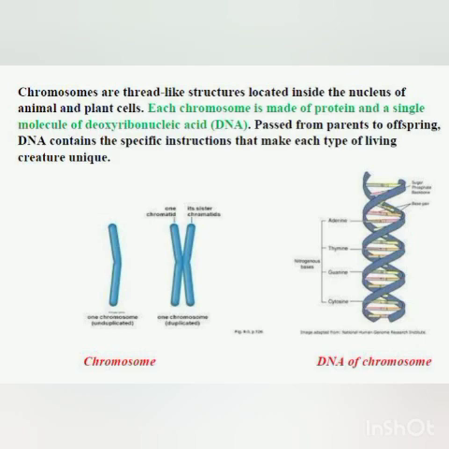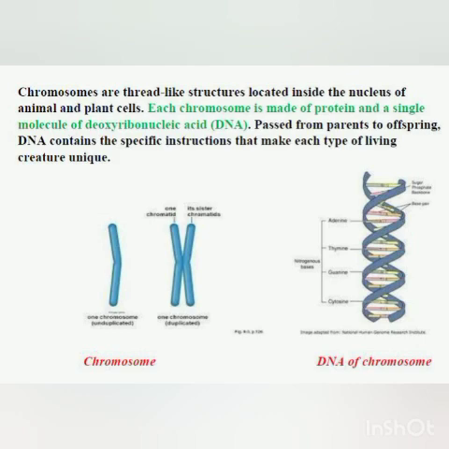It is a DNA structure. You can see on the other side, DNA of chromosome is written. So this one unduplicated chromosome is nothing but this DNA which you can see on the other side. Is it clear? Where it is written DNA of chromosome, we can say this is also an unduplicated chromosome. So chromosome is nothing but DNA.